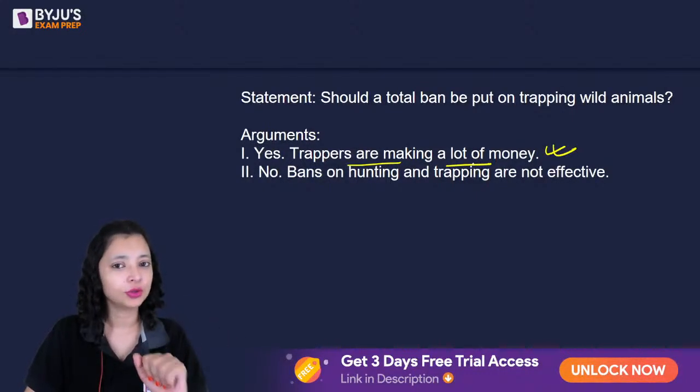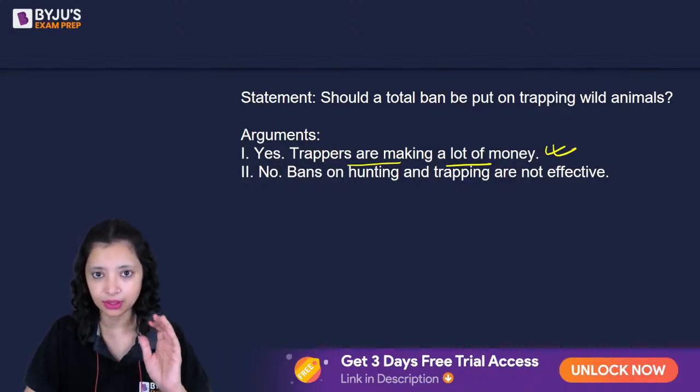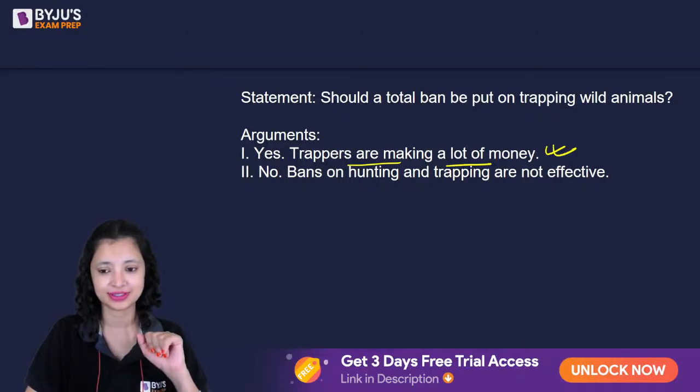What makes an argument weak? Before I explain this, let's solve this question first.